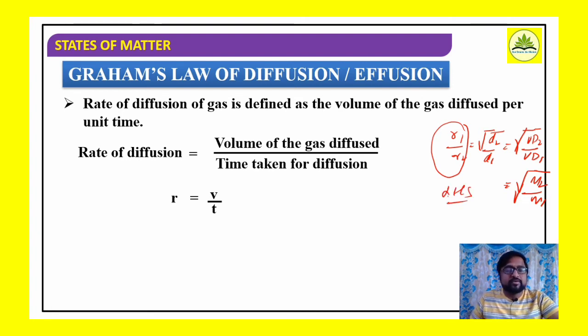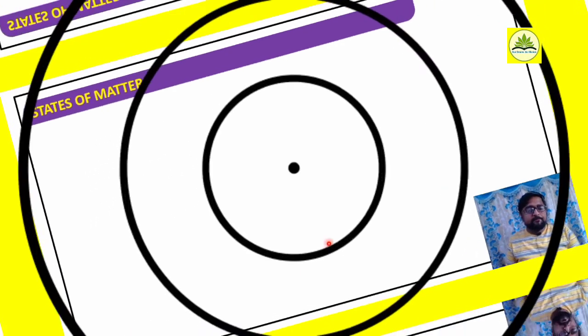So rate of diffusion, practically, is the volume of gas diffused per unit time. So I can say here R is equal to V by T. For the first gas, consider R1 is nothing but the corresponding volume V1 and time taken T1. So R1 is equal to V1 by T1. Similarly, R2 is equal to V2 by T2. So V2 is the corresponding volume of the second gas, T2 is the time taken.